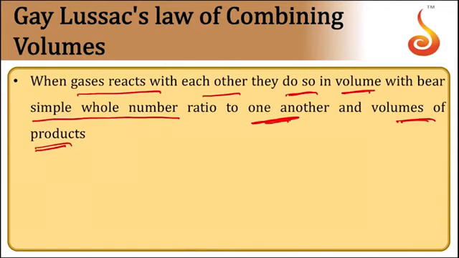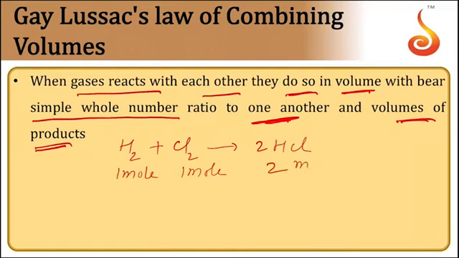Let us take the example of H2 plus Cl2 giving rise to 2HCl. In this reaction, 1 mole of H2 and 1 mole of chlorine give us 2 moles of HCl.